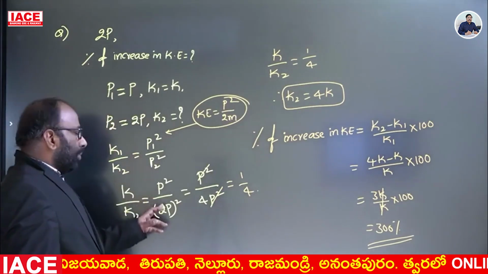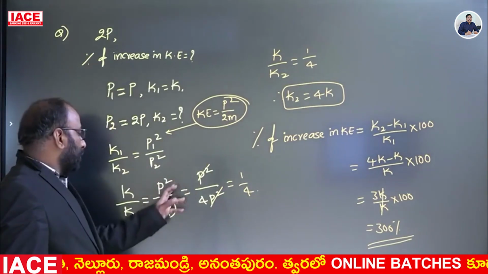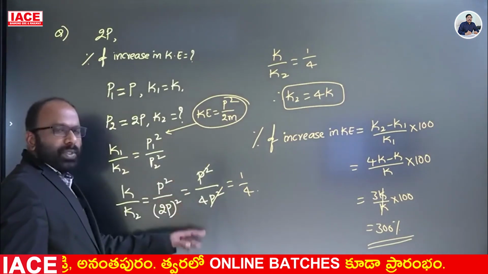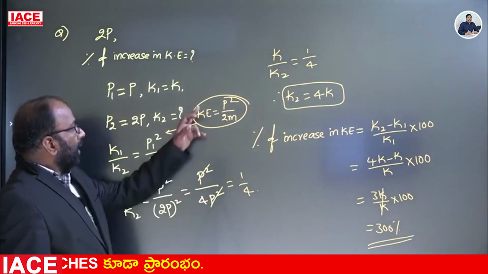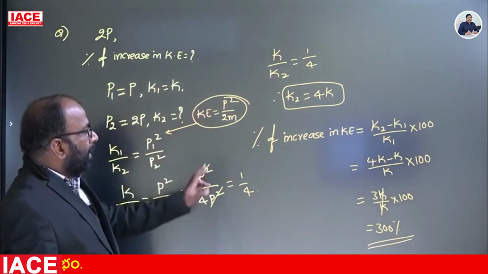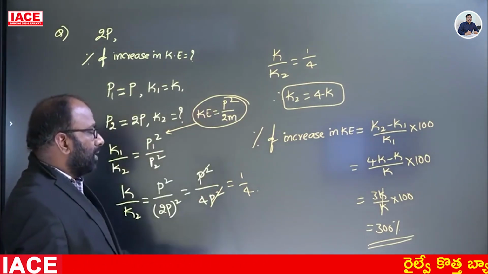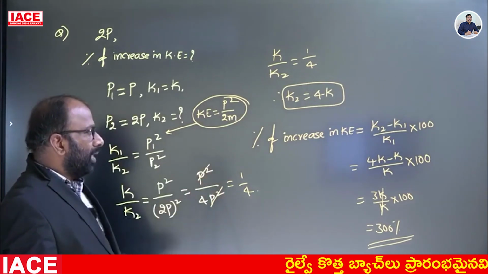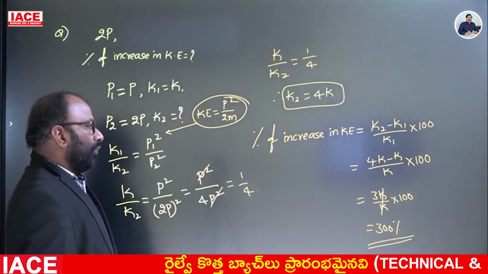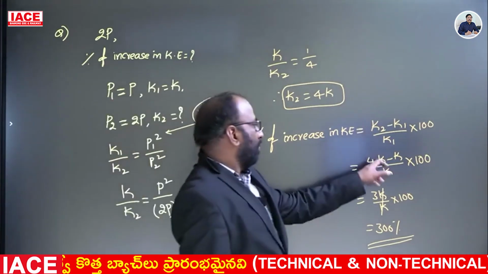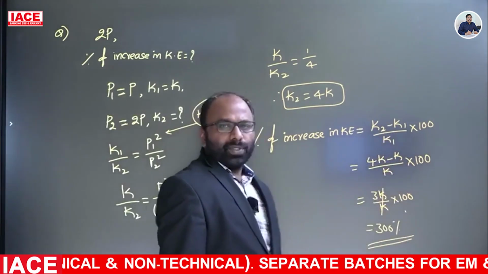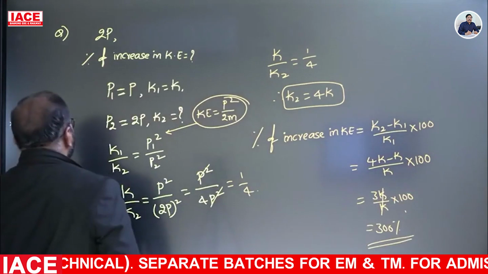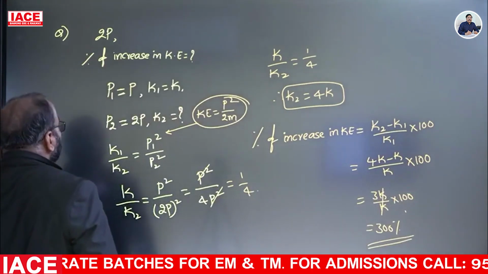K by K2 is equal to P square by 2P whole square. 2P whole square is nothing but 4P square. P square cancels, 1 by 4. Then K2 is equal to 4K. Percentage of increase in kinetic energy is change in kinetic energy by original kinetic energy into 100. So 4K minus K, where K2 is equal to 4K and K1 is nothing but K, by K into 100. After simplification, we will get 300%. Next.